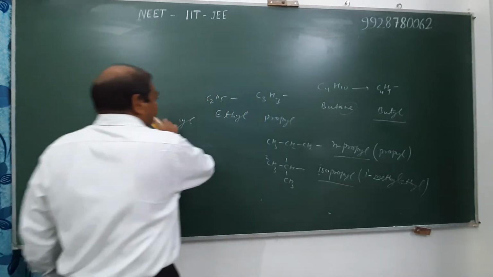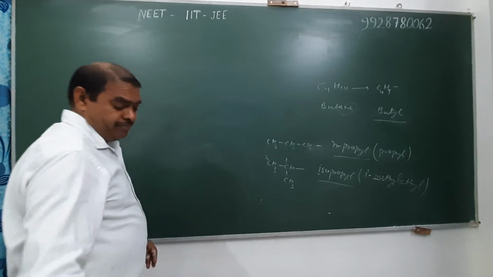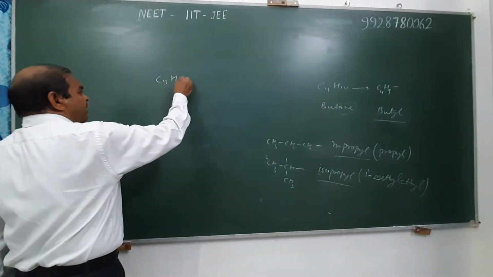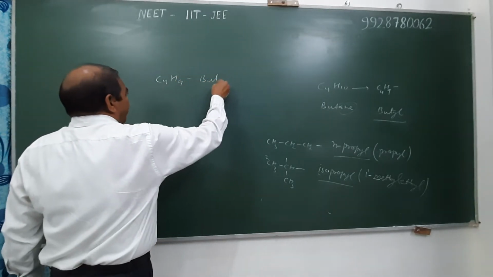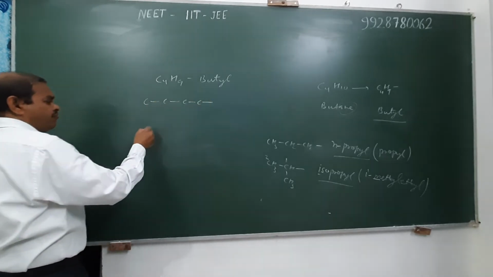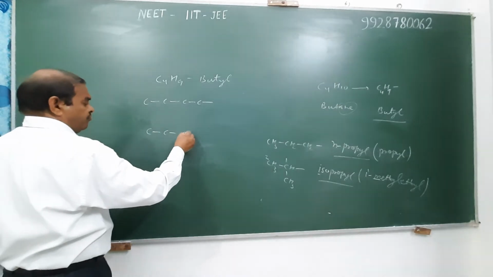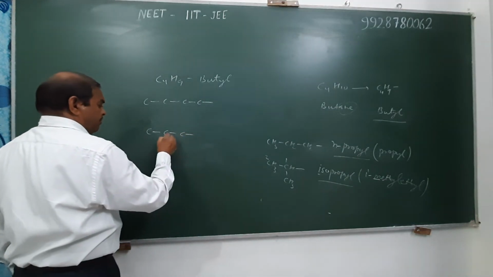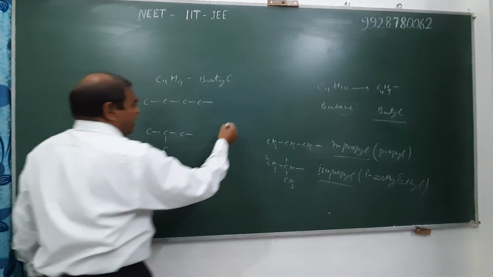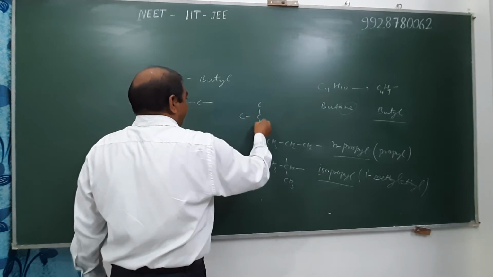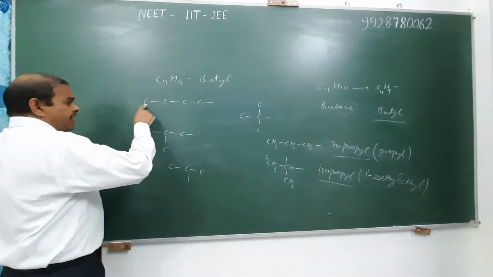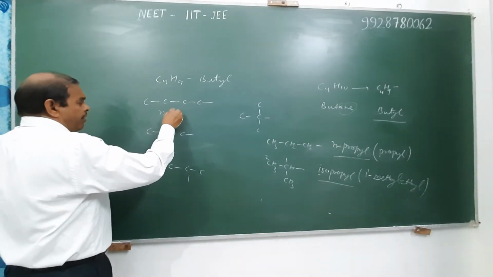For example, butyl radicals, C4H9, are known as butyl radicals. They may be straight chain, may be branched, and may have the following structures. Four structures are possible. If four carbon atoms are present in a straight chain, then it is known as n-butyl.